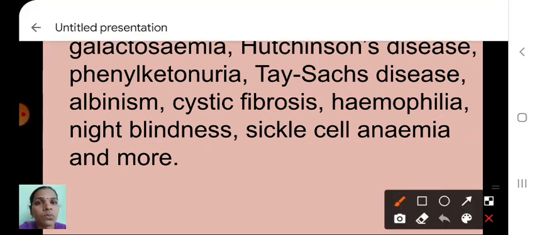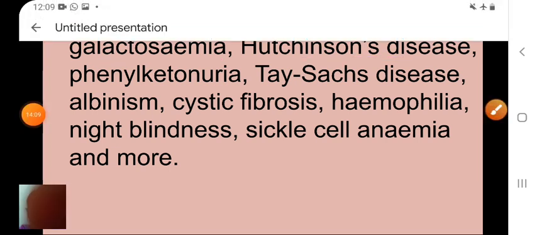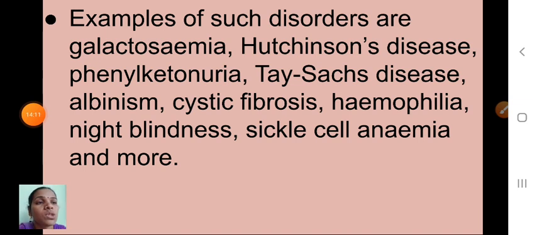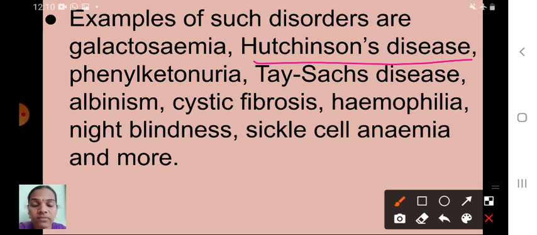First one is what? Galactosemia. In this disease, people can't produce energy from the sugar. Next one is what? Huntington's disease. This is one of the genetic disorders. And here, what will happen? It is a progressive disorder, a breakdown of nerve cells in the brain.